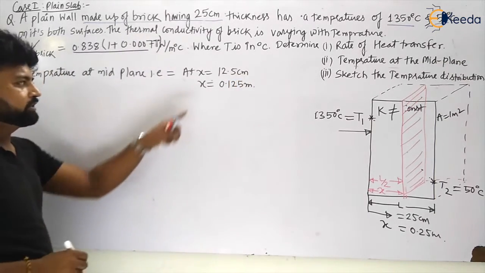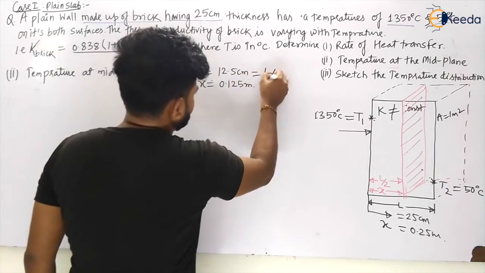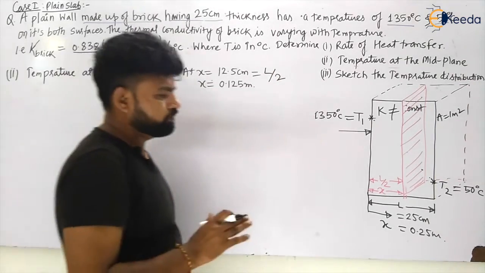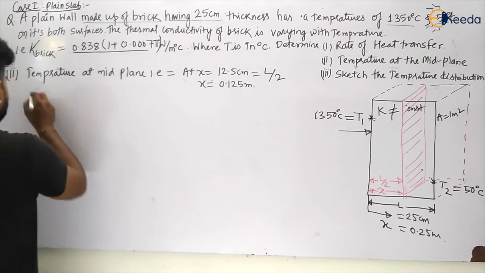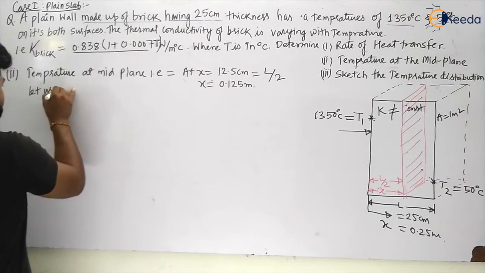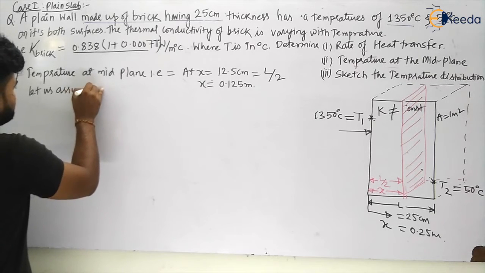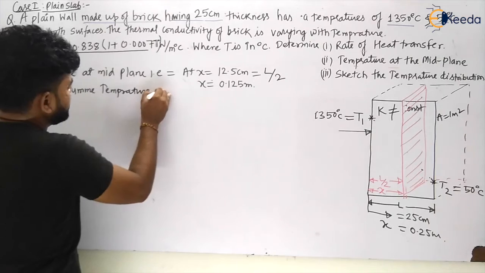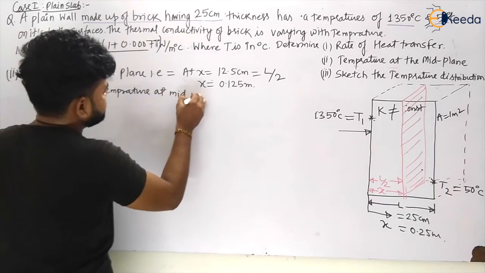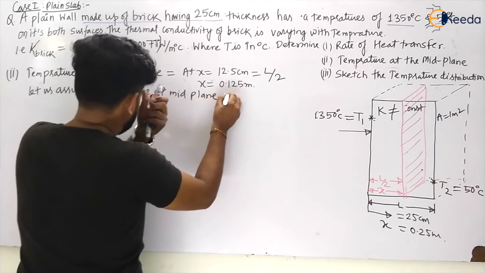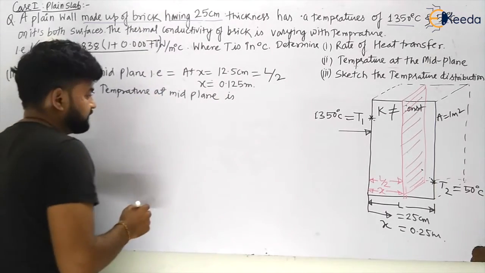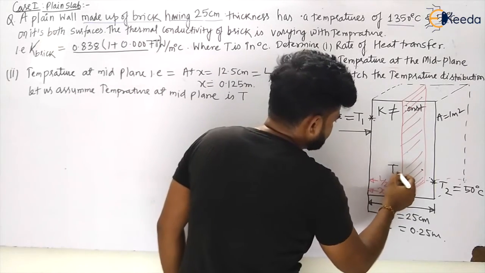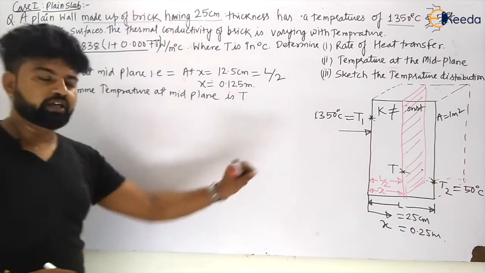At this position he is asking, and this is nothing but equal to L by 2. So how can we calculate the temperature? Let us assume the temperature at mid plane is T. So what I am assuming, the temperature here is T, my dear students.